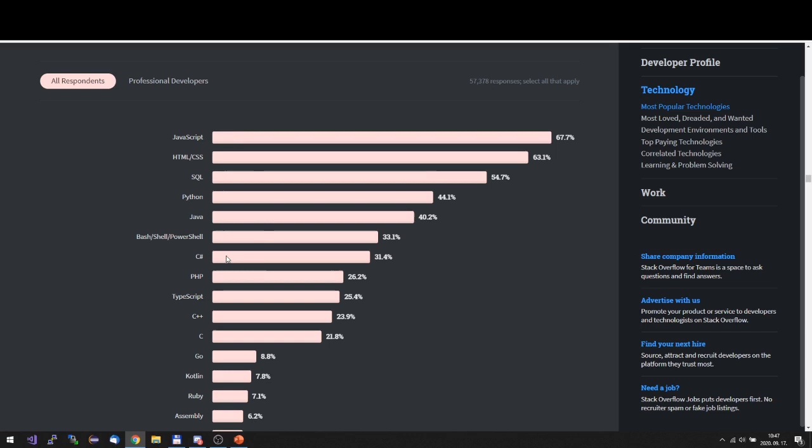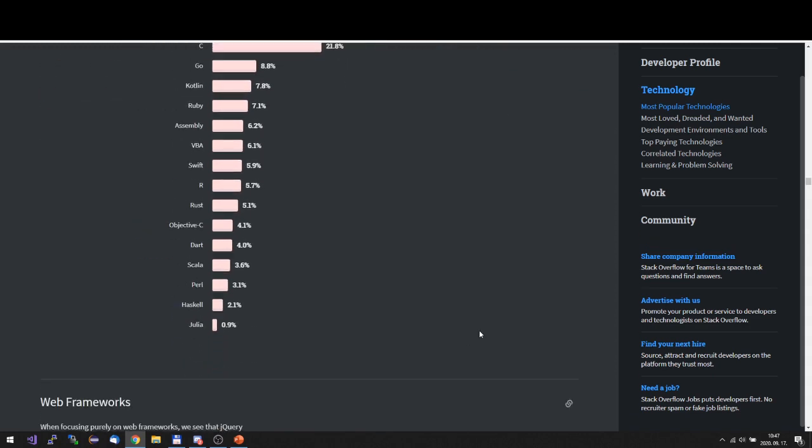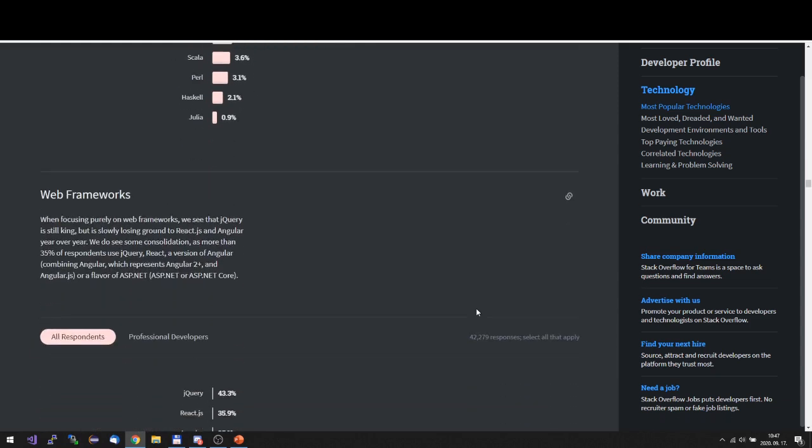C# is very well documented, and it's easier to know what to do. In JavaScript, sometimes it's very difficult. Actually, I hate JavaScript. Of course, I have to use it sometimes, but I really hate it because it's under-documented. So the picture here is not that clear which language is more popular than the others.